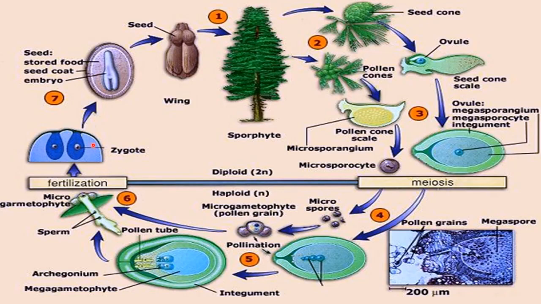Now what will happen with that ovule? That ovule converts into seed. So you can see here. So you need to write down just the zygote here, then development of the zygote to form the embryo, and then conversion of the ovule into seed. So you make this flow chart without these diagrams, but write down the things which are given here. Okay, with the help of this flow chart, it will be easy for you to learn about the life cycle of the gymnosperms.